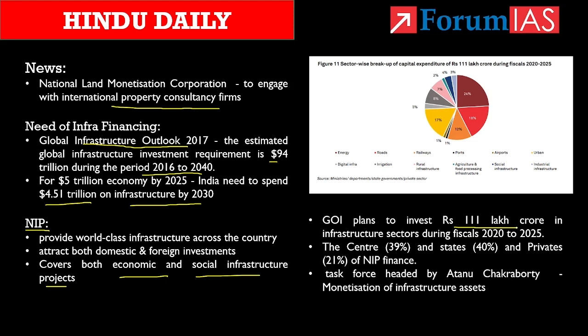If we see the sector-wise breakup of National Infrastructure Pipeline, sectors such as energy will be provided with 24% of funds, roads will have 18% of funds, urban will be provided with 17% of NIP funds, and railways will be allotted 12% of NIP investments. And if we take the share of center, state and private sector in NIP implementation, the center will contribute 39% of funds, while the state governments will contribute 40% of NIP funds, and the private sector will make up 21% of NIP finance. That is all about NIP.